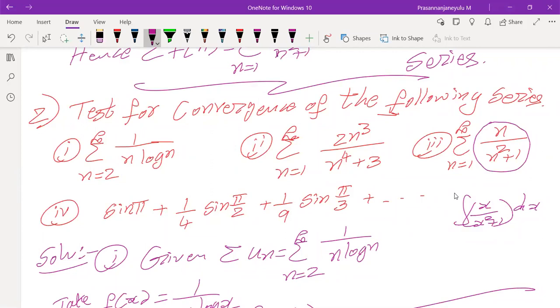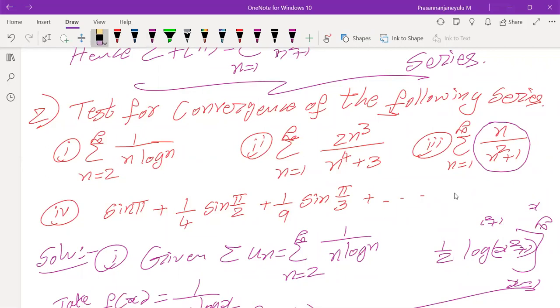The numerator has only x, so multiply and divide with 2, then you will get 1 by 2 into log of x square plus 1, where x is varying from 1 to infinity. Even if we apply the upper limit and lower limit, we will again get infinity only. So this is also a divergent series.